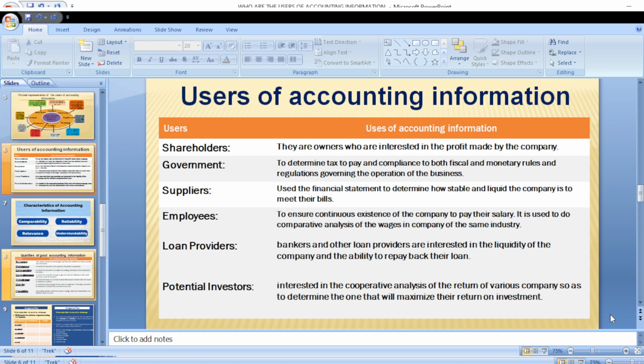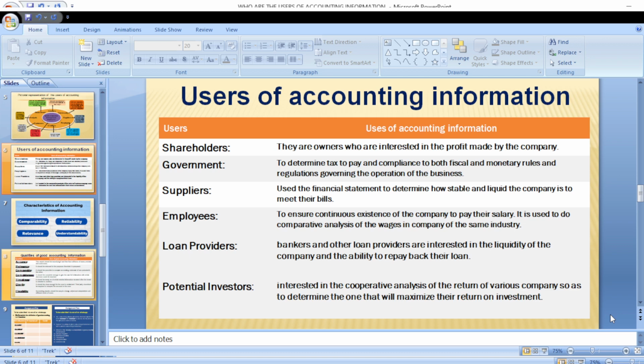Now, let's look at some of it here. We have the shareholders. Even though in the previous slide we did not have a section for shareholders, I think I mentioned shareholders a couple of times. Now, shareholders are the owners of the business. Why would shareholders be interested in the accounting report? Of course, they want to know what dividends will accrue to them, what profit the company has made. Are they going to be paid dividends this year, or what is the capital appreciation that their shares have made over a particular period of time?